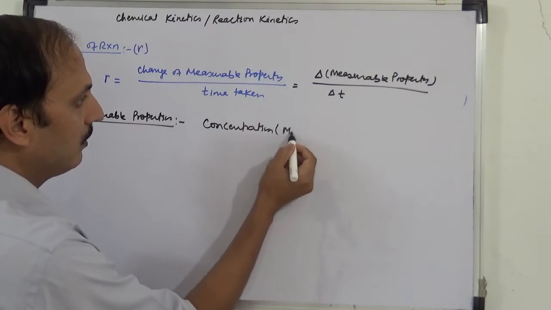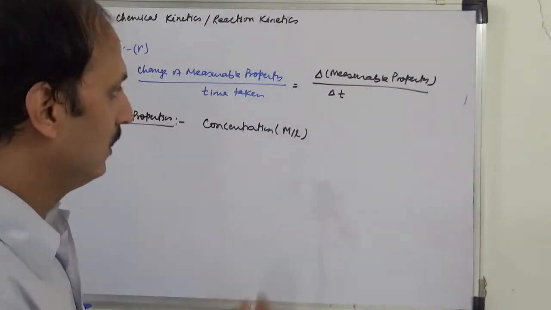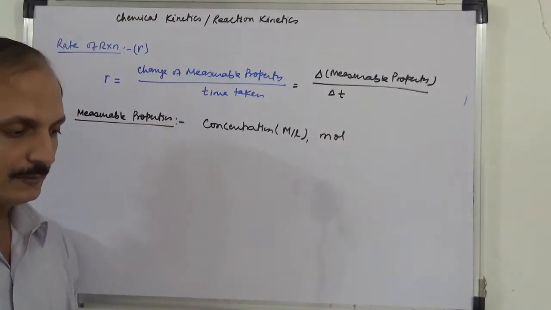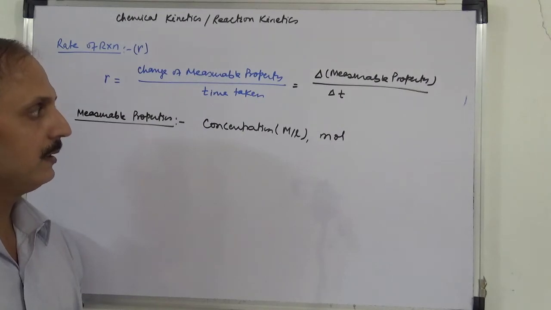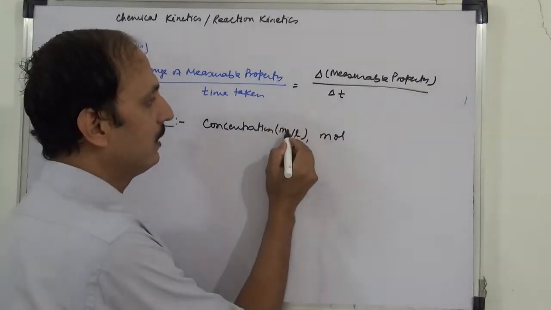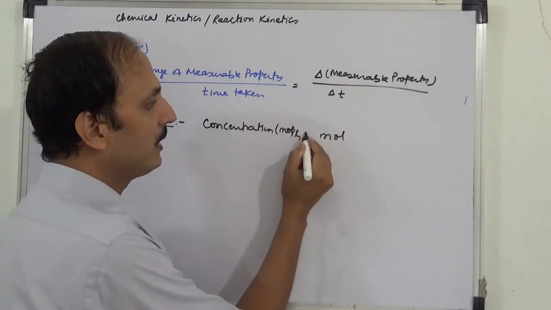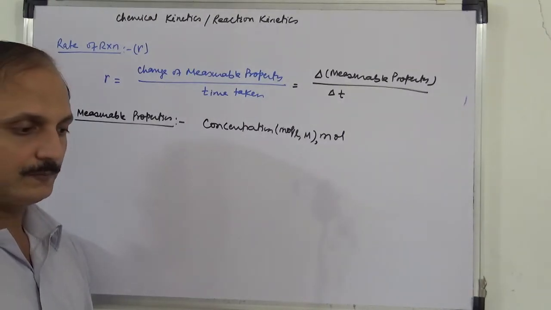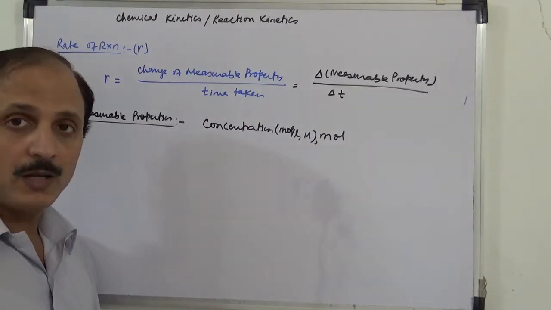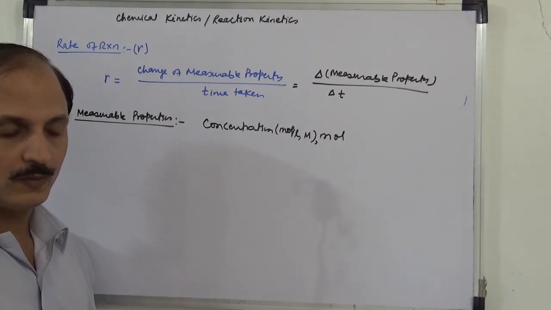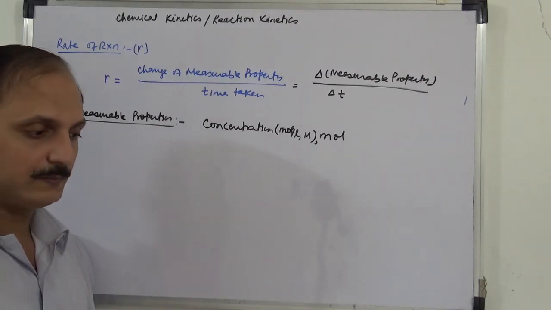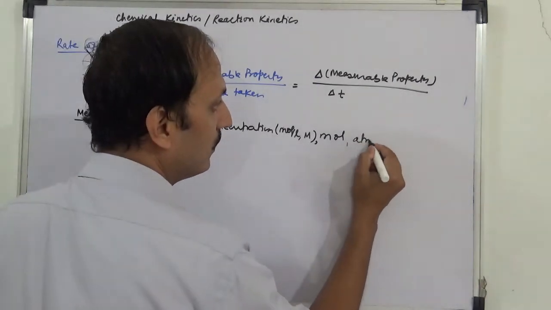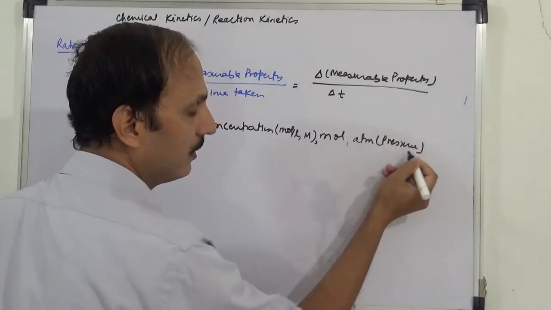Concentration means mole per liter, that is very common, which you can also write as molarity. Mole can also be a measurable property, weight can be mass or weight, and atm can be pressure. So it can be any of these.